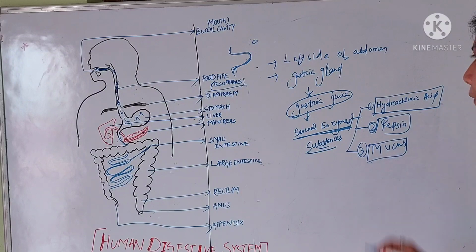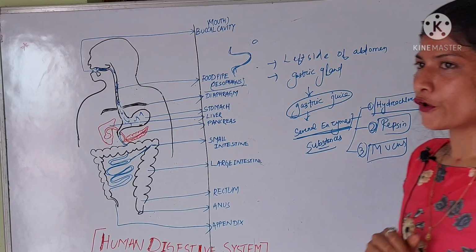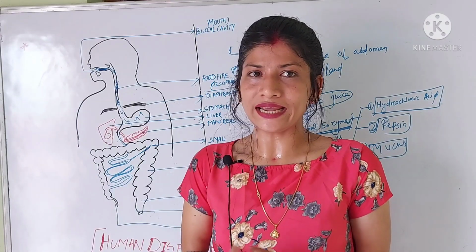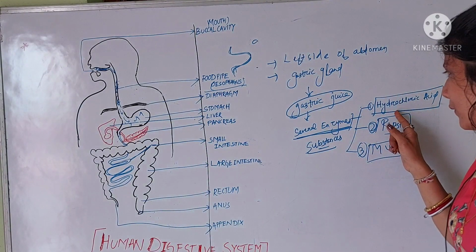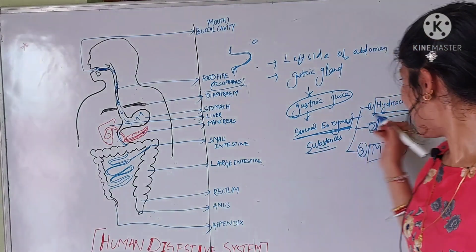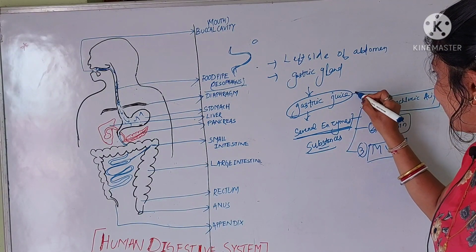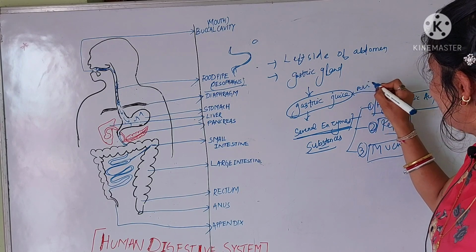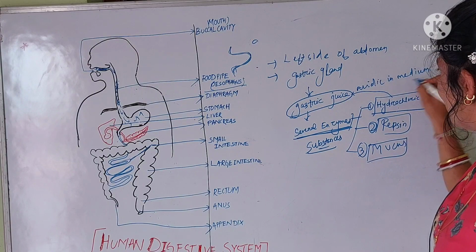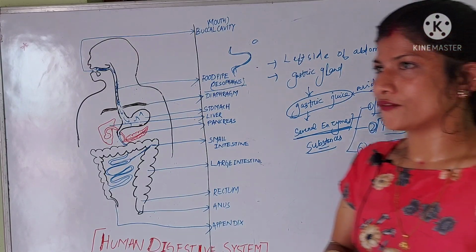So what is the function of hydrochloric acid? We know hydrochloric acid is acidic in nature, so it keeps the gastric juice acidic in medium. Why is the acidic medium required?